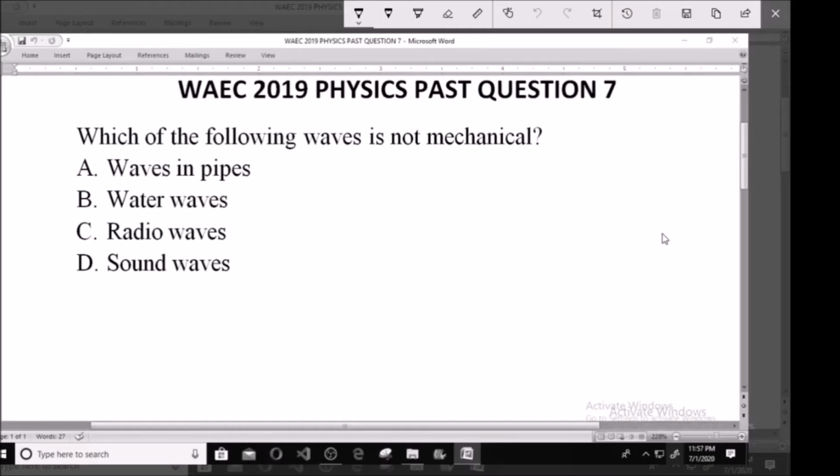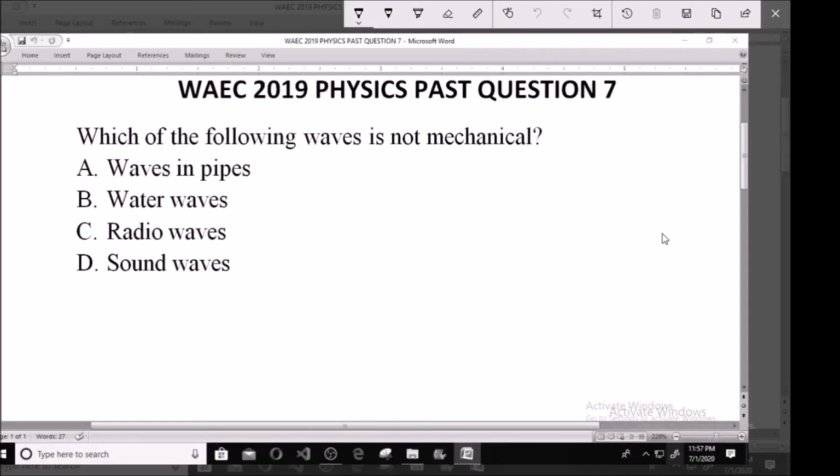Hello and welcome. Let's look at this WAEC 2019 physics past question number 7. Which of the following waves is not mechanical? A. Waves in pipes. B. Water waves. C. Radio waves. D. Sound waves. So which of them is not mechanical?